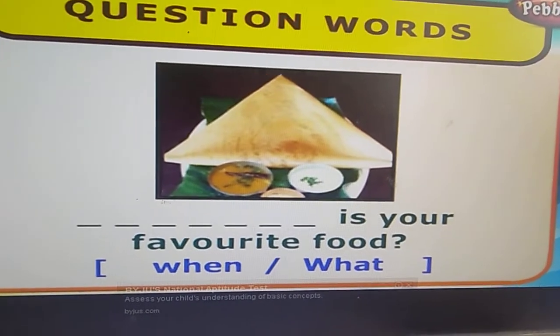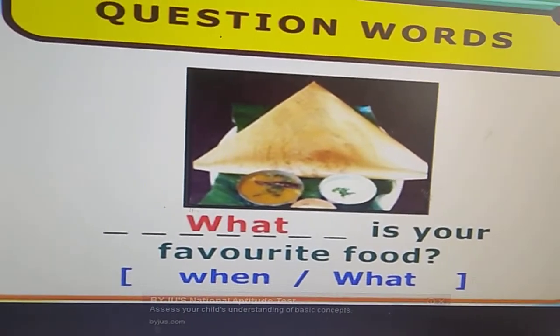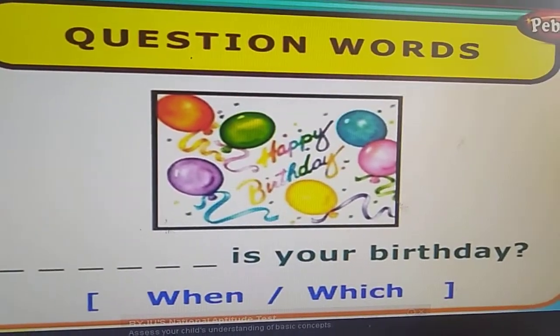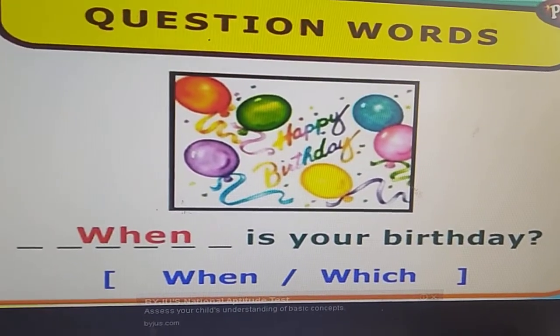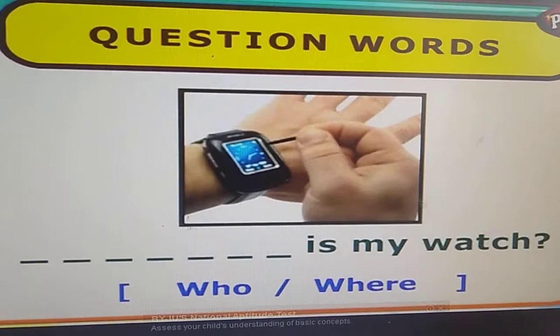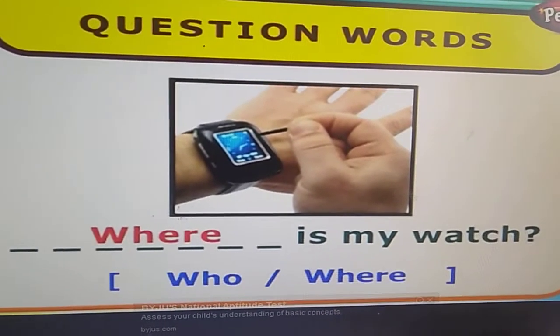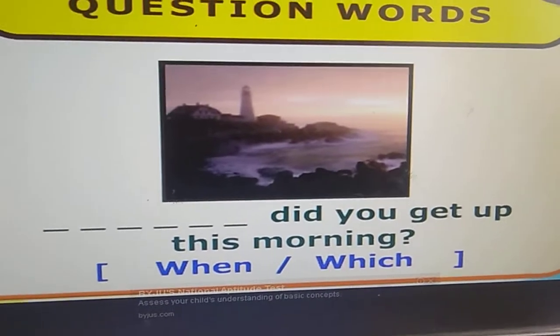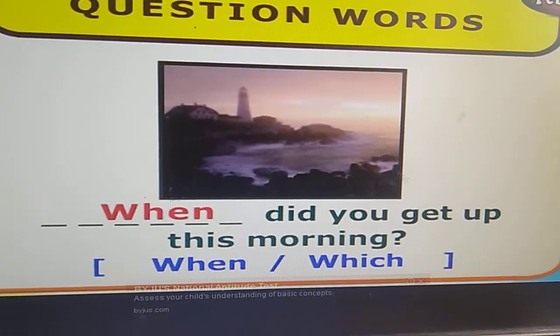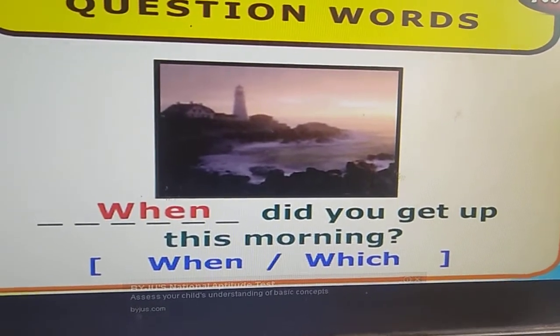Dash is your favorite food. What is your favorite food? Dash is your birthday. When is your birthday? Dash is my watch. Where is my watch? Dash did you get up this morning? When did you get up this morning?